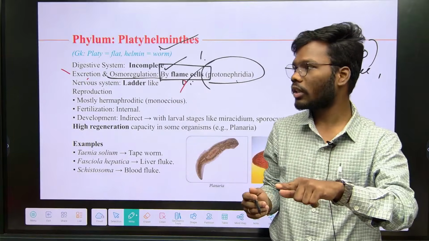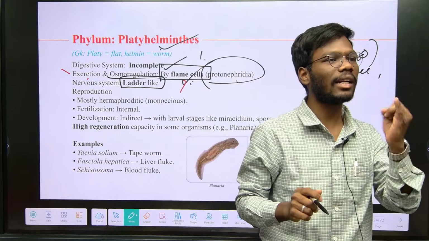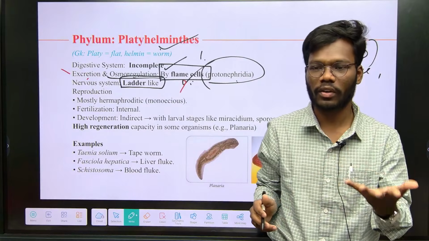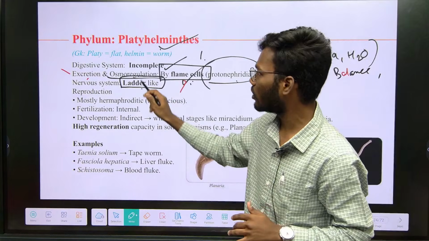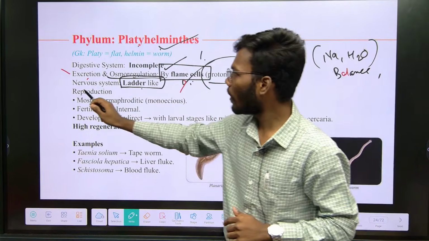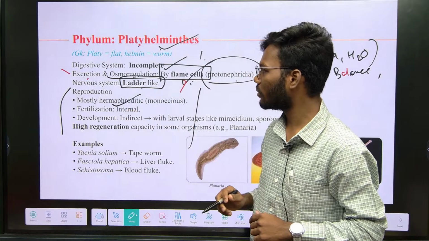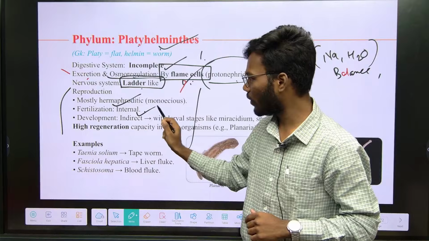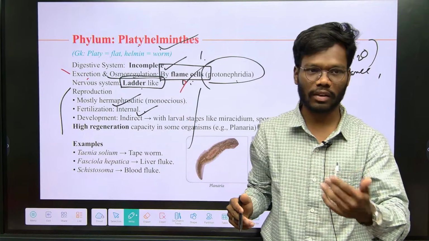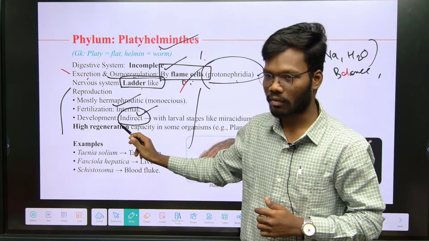Another important point is that the nervous system is ladder-like. A ladder-like nervous system is present in which phylum? They will ask this question. The answer is Platyhelminthes. These are very important points. Next is reproduction. Coming to reproduction, they are hermaphrodites. Fertilization is internal, inside the body. Development is indirect, which means larval stages are there.